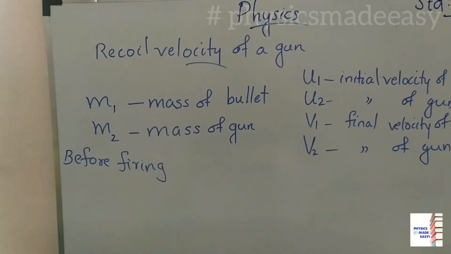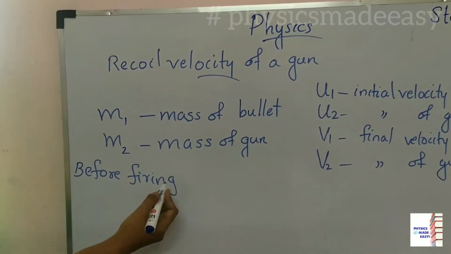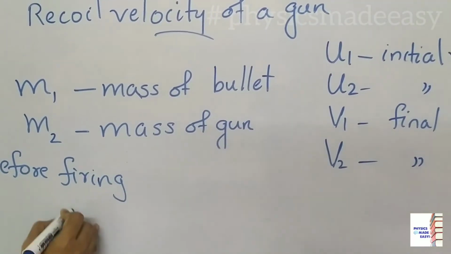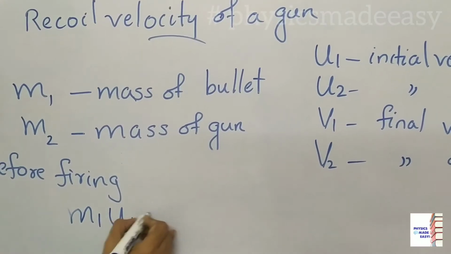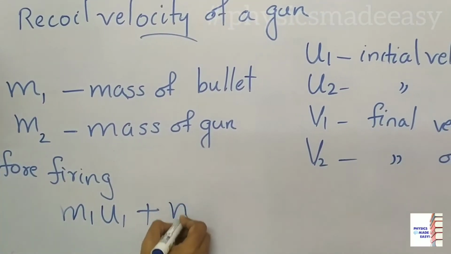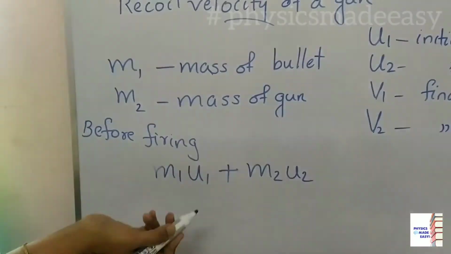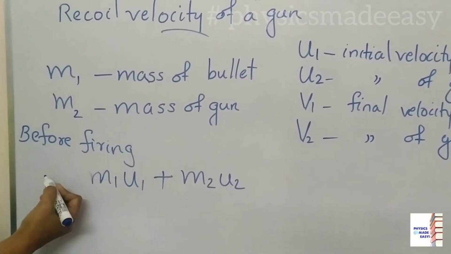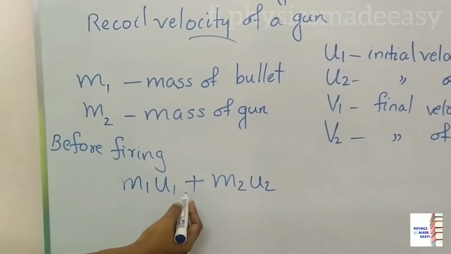So before firing, you know both are at rest. Gun is at rest, bullet also at rest. Then how to write the momentum? Before firing we can write initial momentum of this bullet. Initial momentum of bullet will be m1 u1. What is the initial momentum of this gun? That we can take as m2 u2. So that is the total momentum of this bullet and gun before firing, that we can take as m1 u1 plus m2 u2.